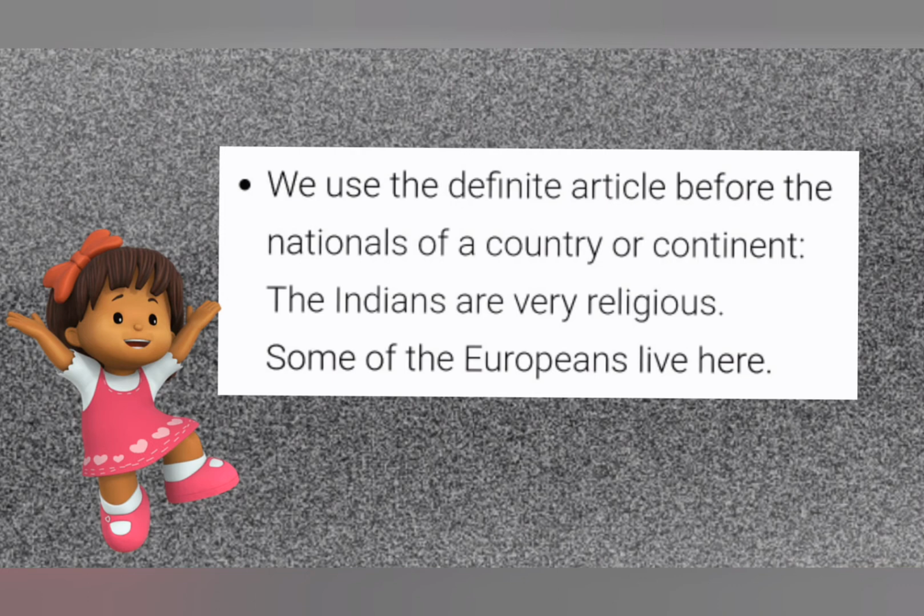We use the definite article before the nationals of a country or continent. The Indians are very religious. Some of the Europeans live here. The Indians, the Europeans, like that we can mention.